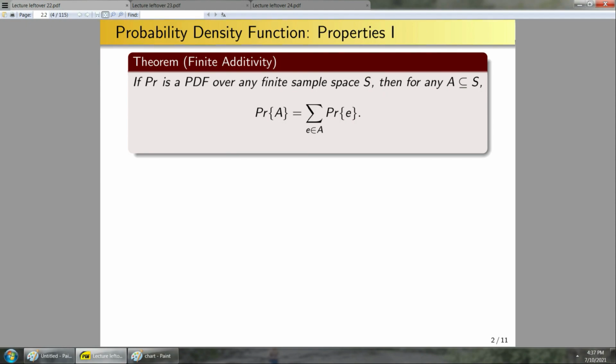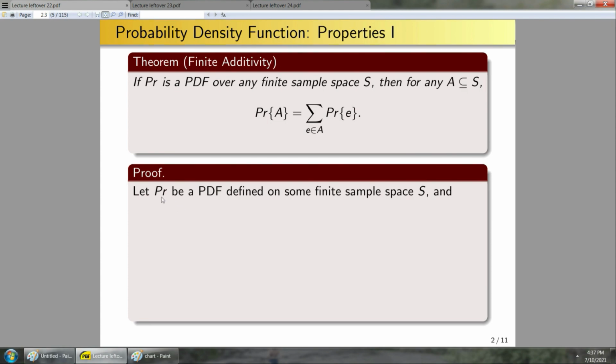Well, let's first start with our formality statement. Let PR be a PDF defined on some sample space S, and let A, a subset of S, be given. So now I want to show somehow that this probability here is equal to this sum of probabilities over here. So how can I go about doing this? Well, the first thing to note is that this sum here is a finite sum since A has a finite number of things in it.